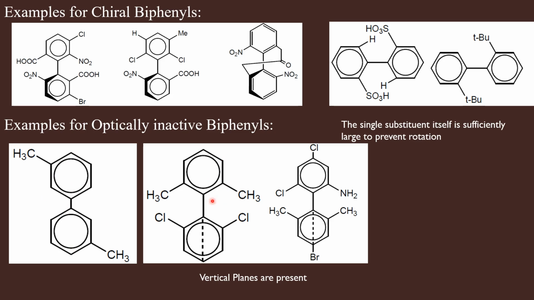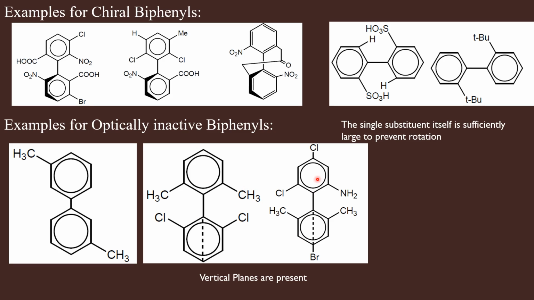And in this biphenyl, both the phenyl rings have vertical planes. So here on both the sides we have the same substituent. Therefore, this ring has a plane of symmetry, and this ring also has a plane of symmetry, since the substituents are the same on both the sides.